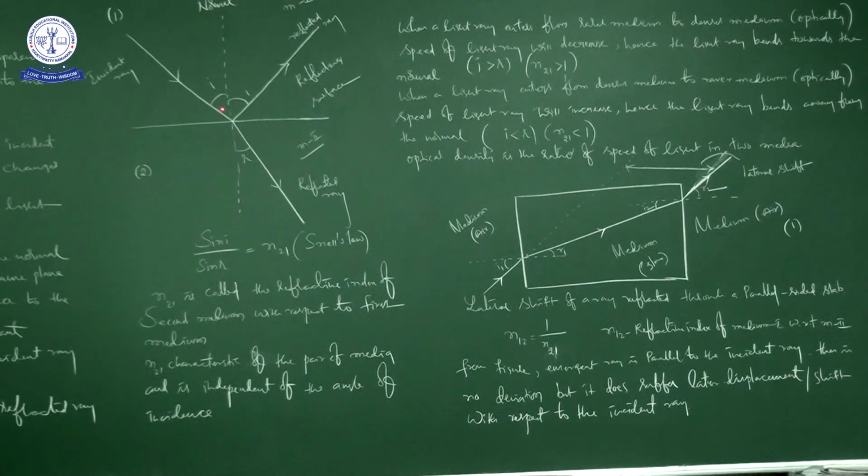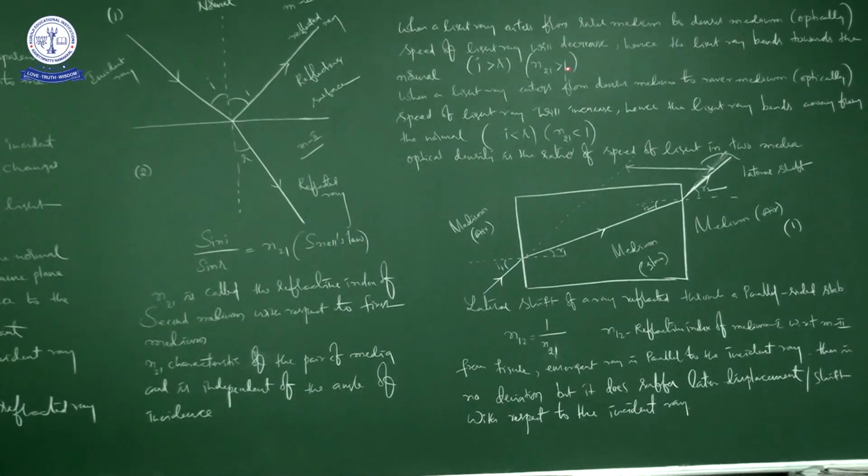So if it is i and r, i is greater than r. When i is greater than r, automatically you know very well, n21 is equal to sin i by sin r, so n21 is greater than 1. Observe carefully what I am saying here, because this is the important point for us.